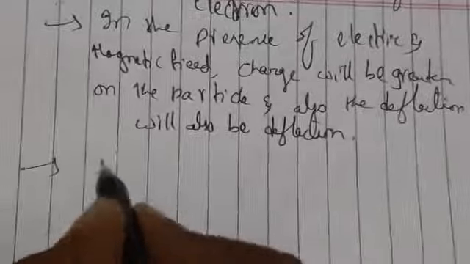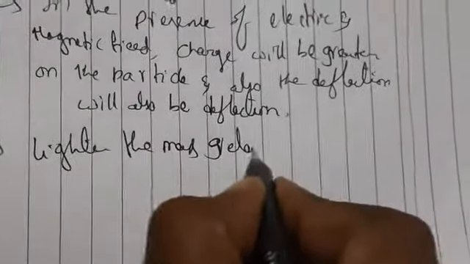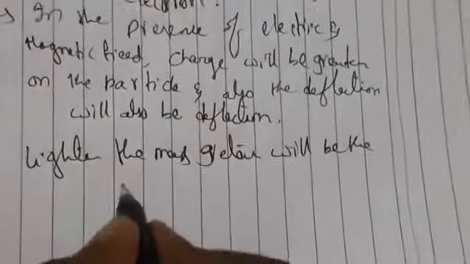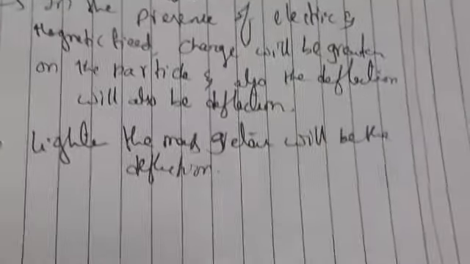If the mass of the particle is very light, then also the deflection will be greater. The lighter the mass, the greater the deflection.